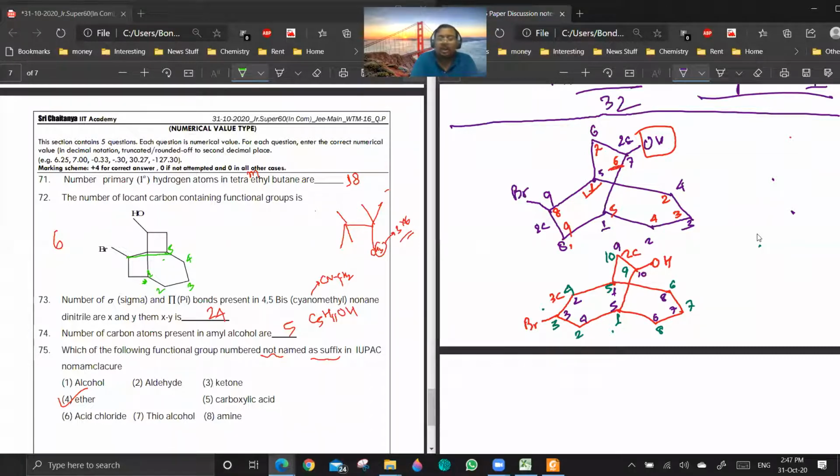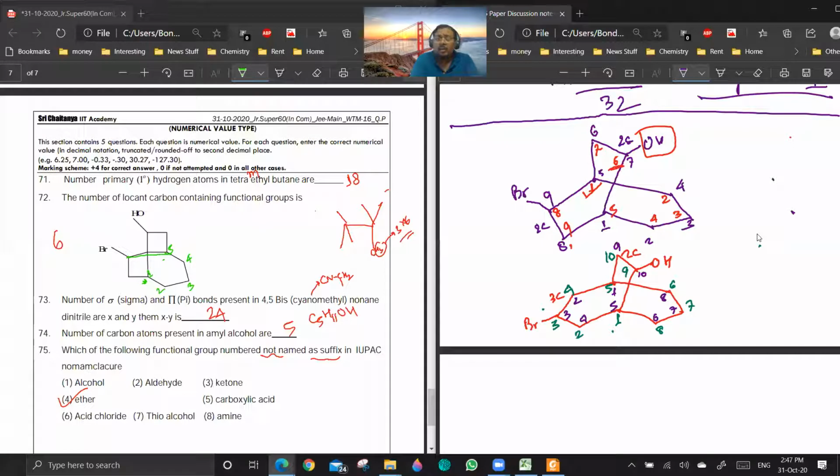So what I am going to do is, because the figure is not correct, I am going to claim that since it is a bicyclo compound question, it is totally out of syllabus. So it should be deleted.